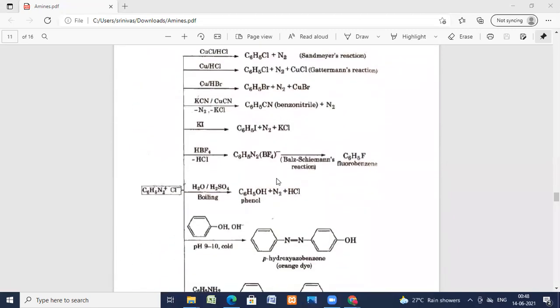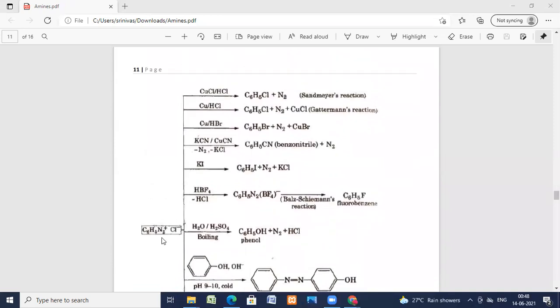And still there are some more reactions. Benzene diazonium chloride on reaction with copper chloride and HCl, chlorobenzene is formed and nitrogen is liberated. This is the Sandmeyer reaction. Benzene diazonium chloride on reaction with copper in presence of HCl forms chlorobenzene with liberation of nitrogen and copper chloride. This is called the Gattermann reaction.